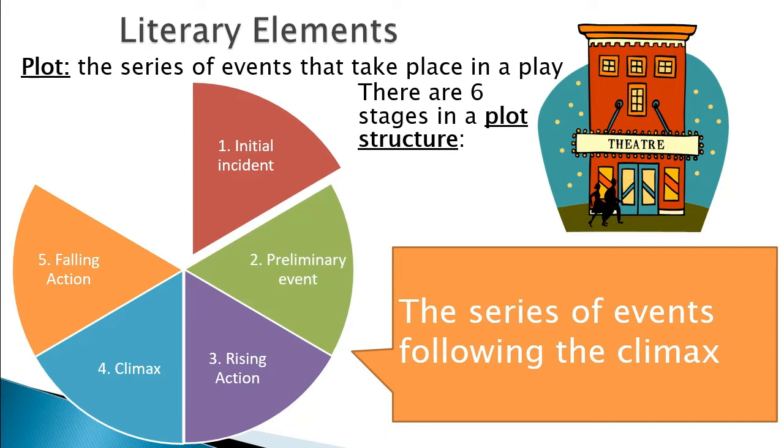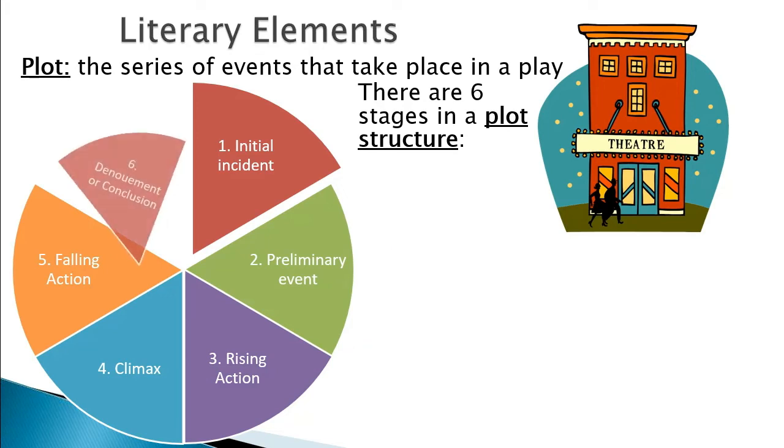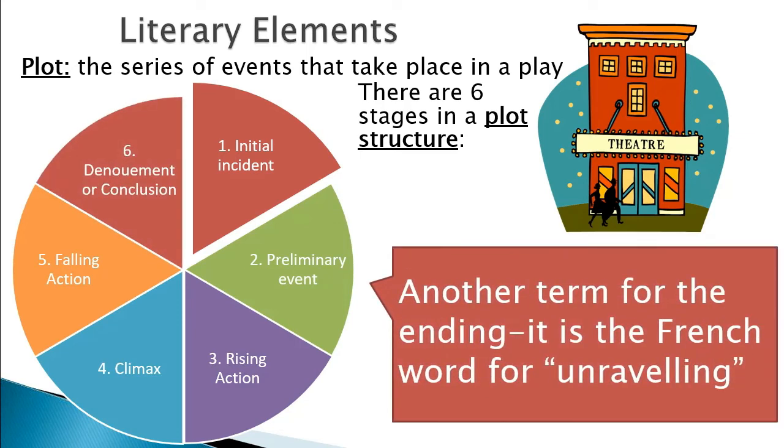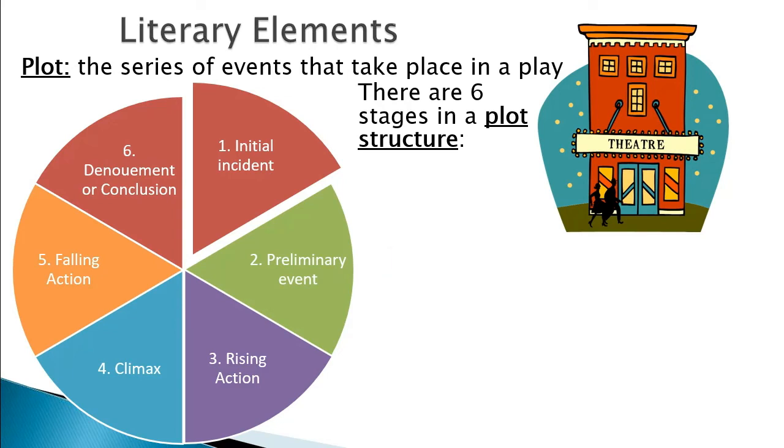And then finally we have the denouement or conclusion, another term for ending. That is now the ending. How is the drama going to end? That is the denouement or conclusion. It is the French word for unraveling. How is it going to end? So that is all about plot as far as a literary element is concerned.